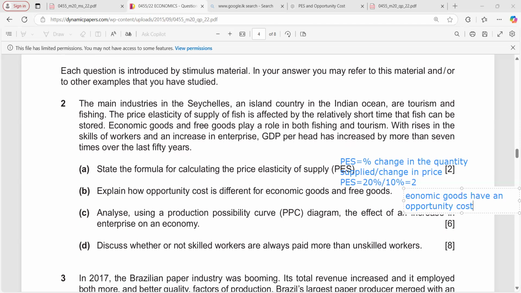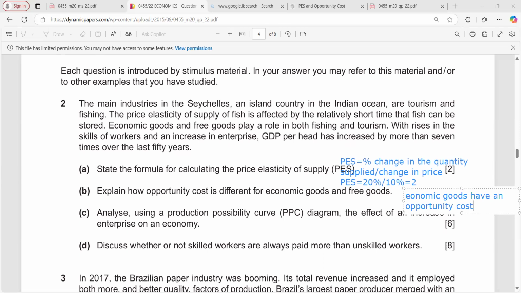For example, resources like labor, land, capital are used to produce them, and resources have alternative uses.